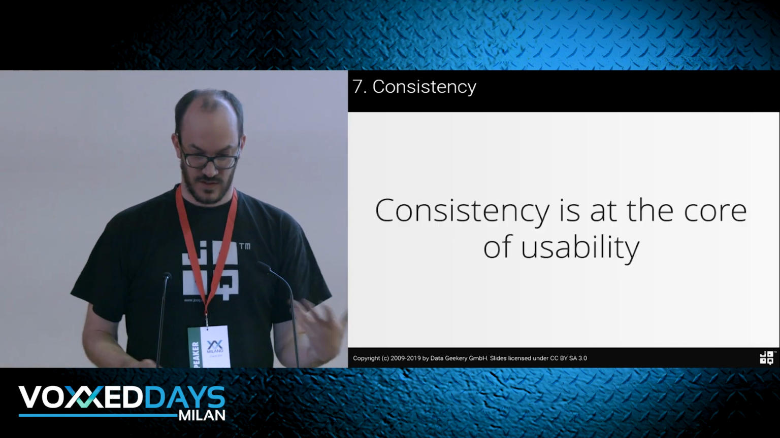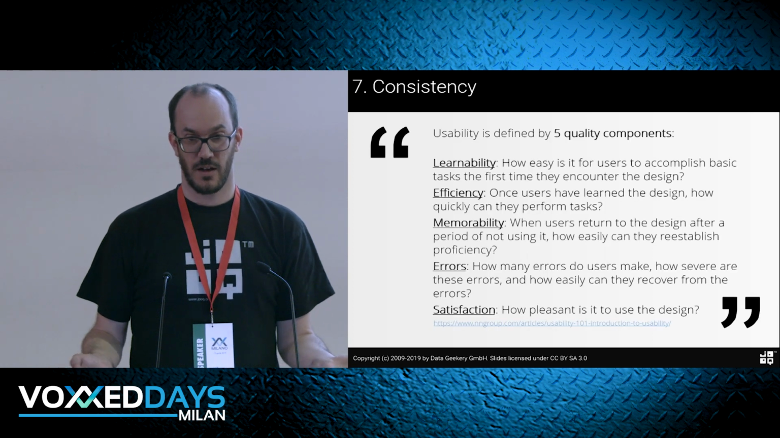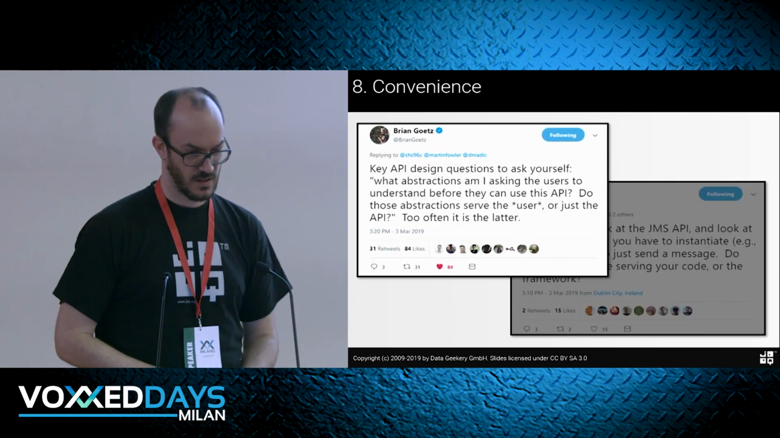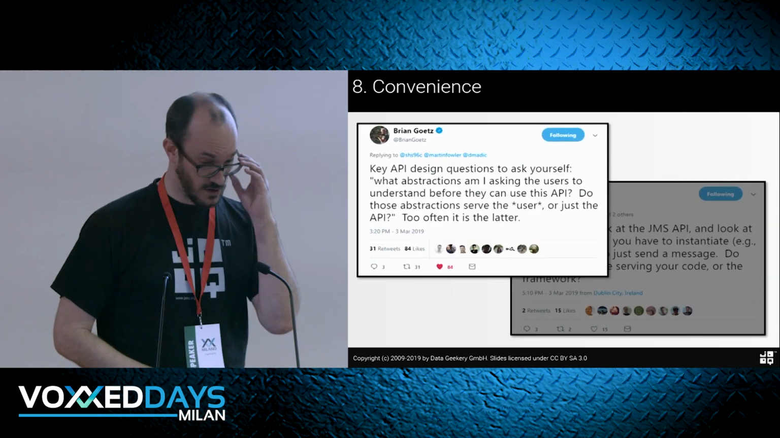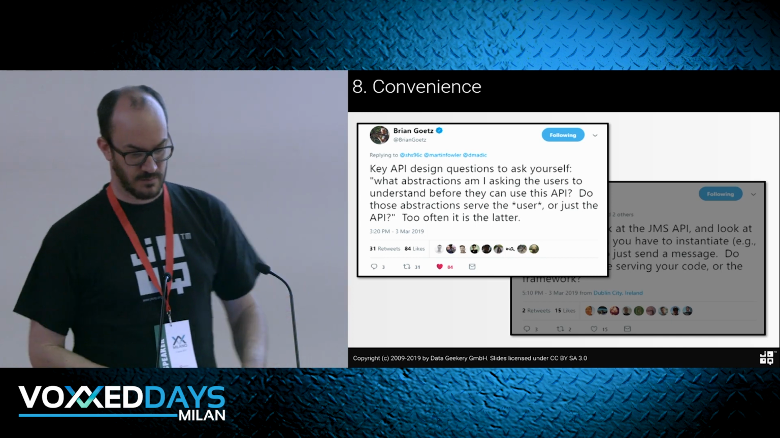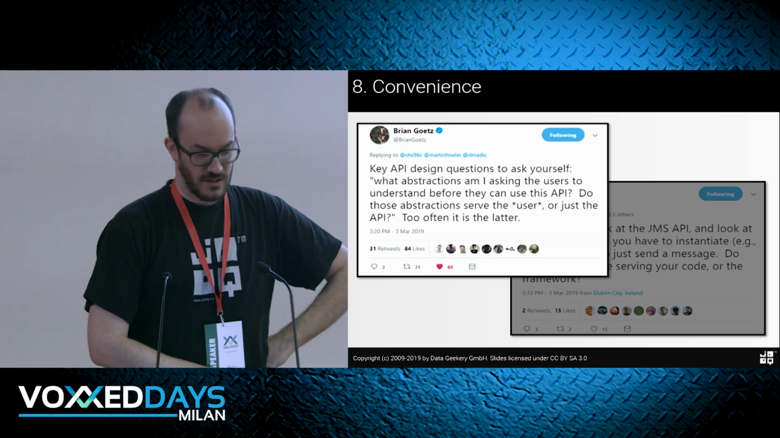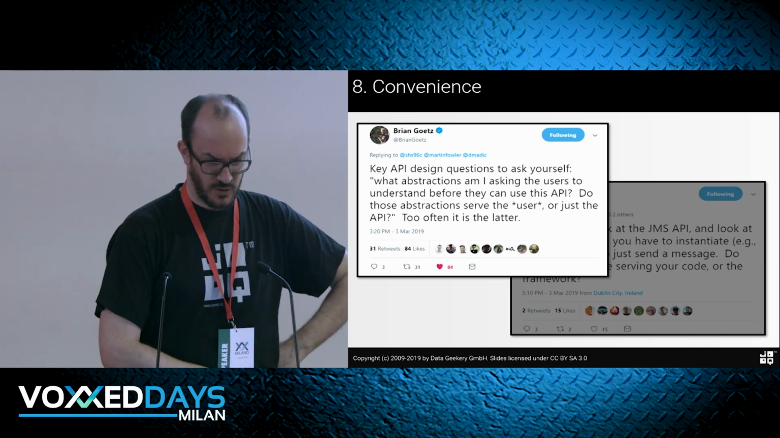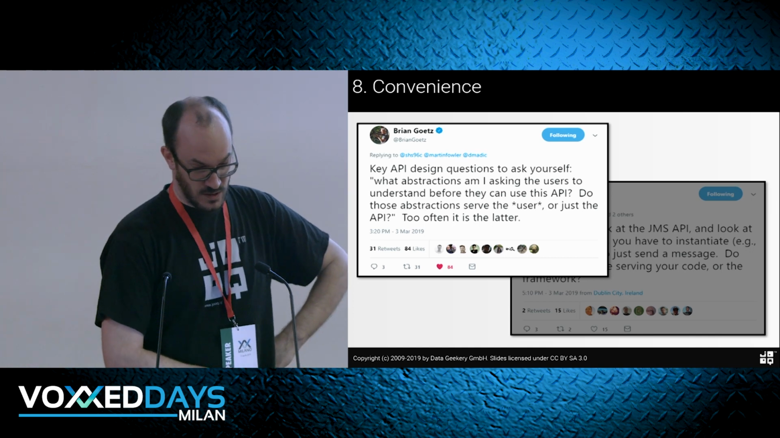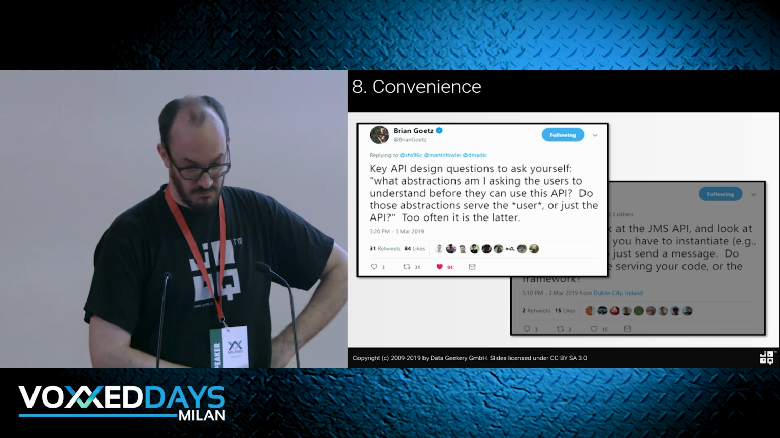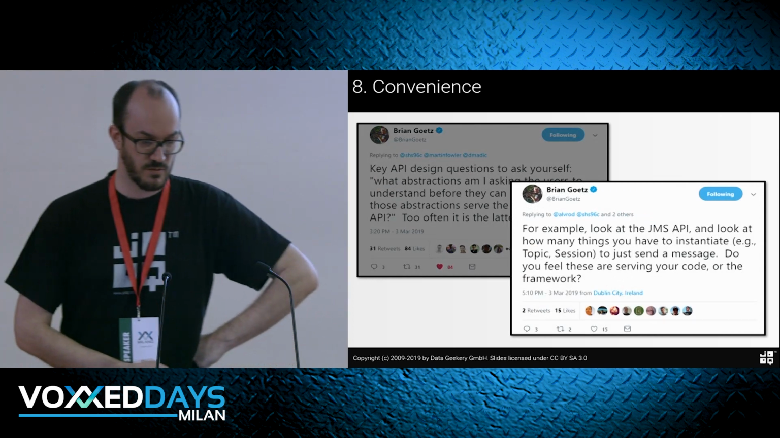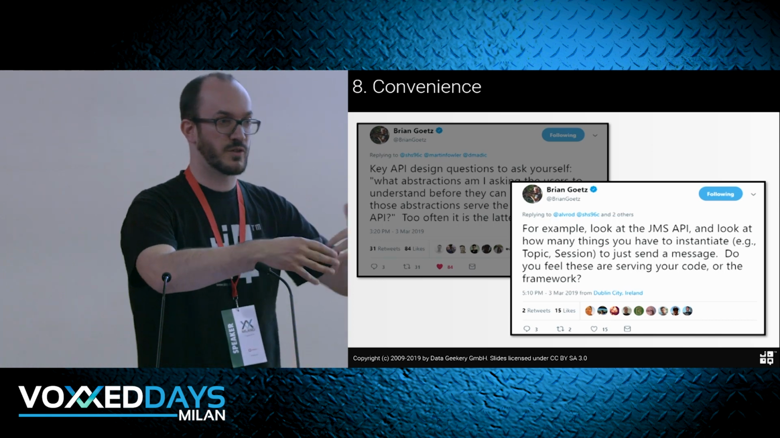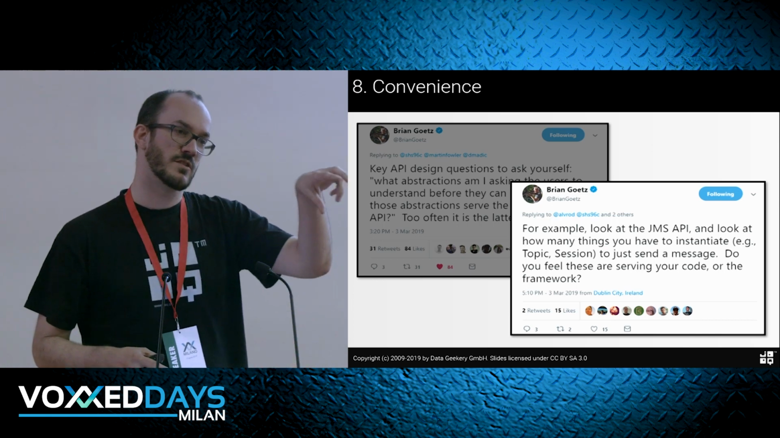Why consistency? Consistency is the core of usability, and all of these are affected, so it's kind of obvious. Convenience. So Brian Goetz is also like me. He likes to blame others and never takes blame himself. I like that attitude. So he says, key API design questions to ask yourself: what abstractions am I asking the users to understand before they can use this API? Do those abstractions serve the user or just the API? He probably had something to do with JMS and then he ranted. And in JMS, indeed, you have to instantiate maybe 5 objects before you can send that message. Wouldn't it be better to be able to send it with just 1 object?